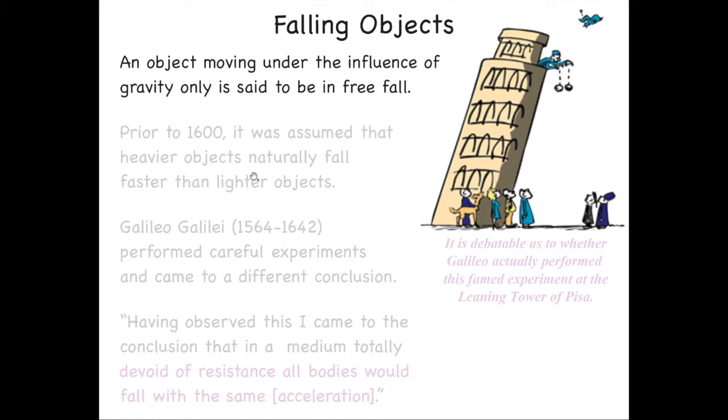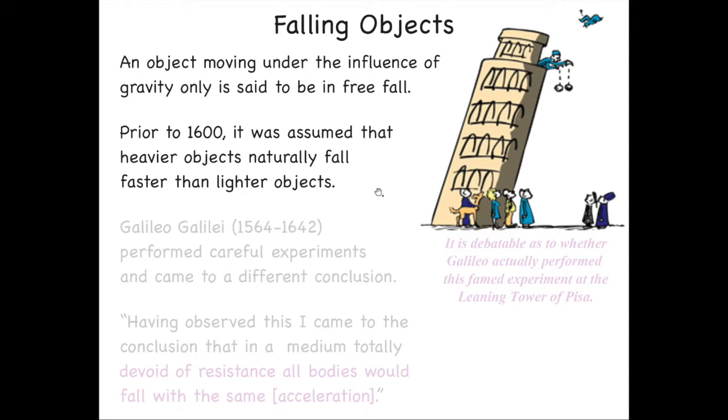All right, our final topic for Chapter 2 is objects falling under the influence of gravity. An object moving under the influence of gravity is said to be in a condition of free fall. Prior to about 1600, it was assumed that heavier objects naturally fell faster than lighter objects. And you can kind of understand why people thought this.